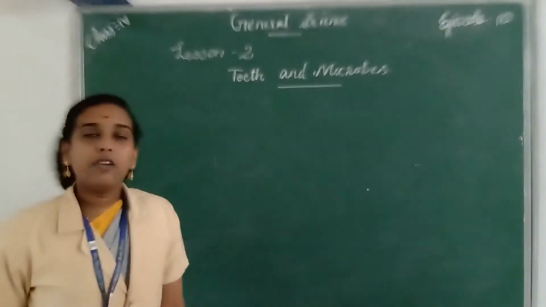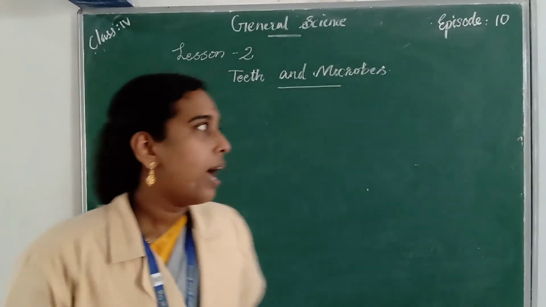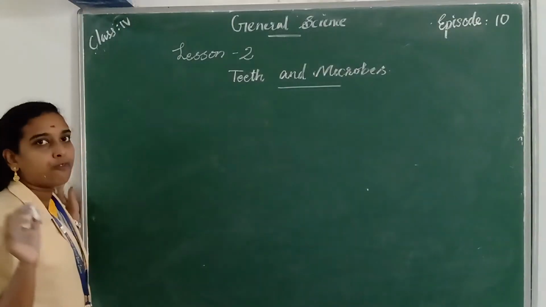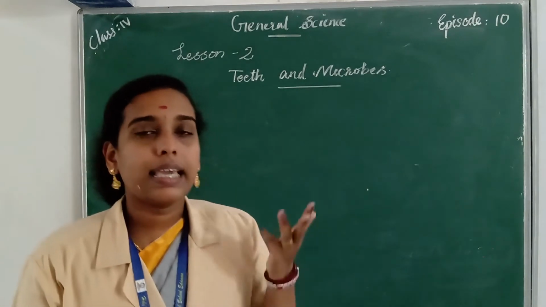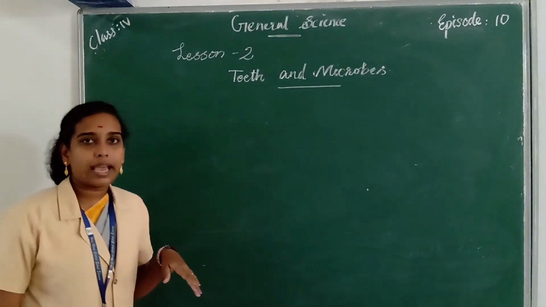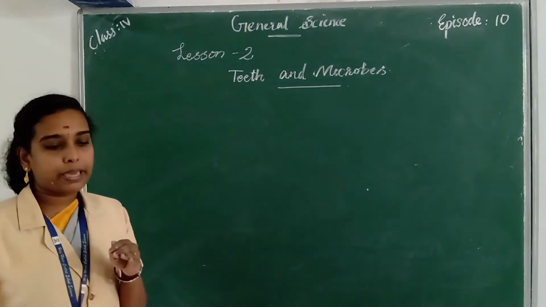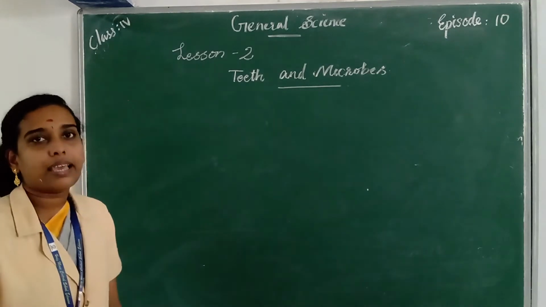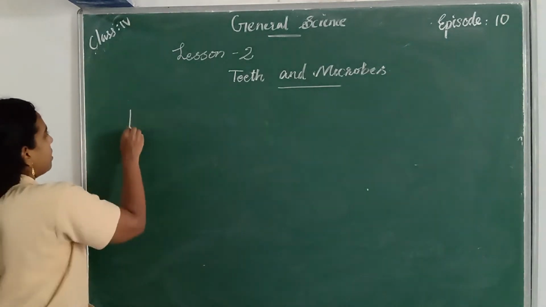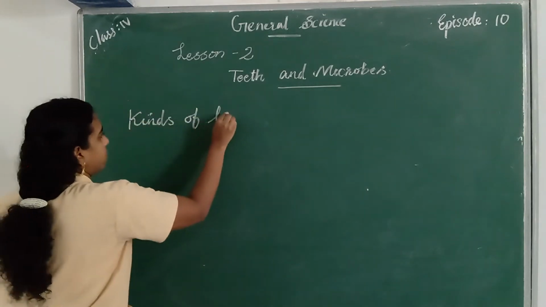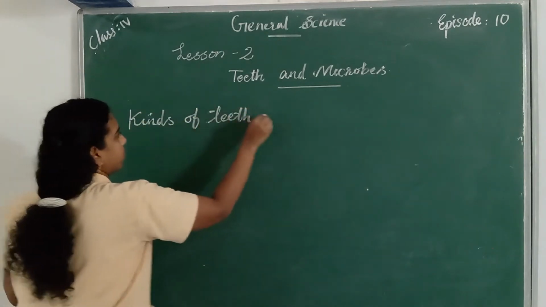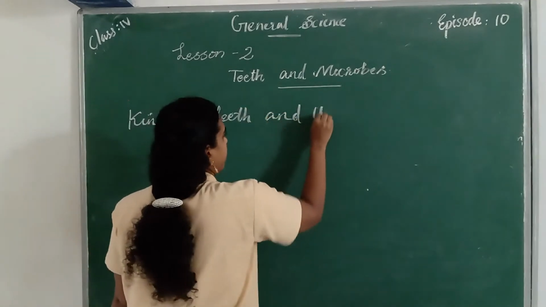And we have different kinds of teeth, and there are mainly 4 kinds of teeth present in our mouth. They are incisors, canines, premolars and molars. So the next topic is kinds of teeth and their functions.